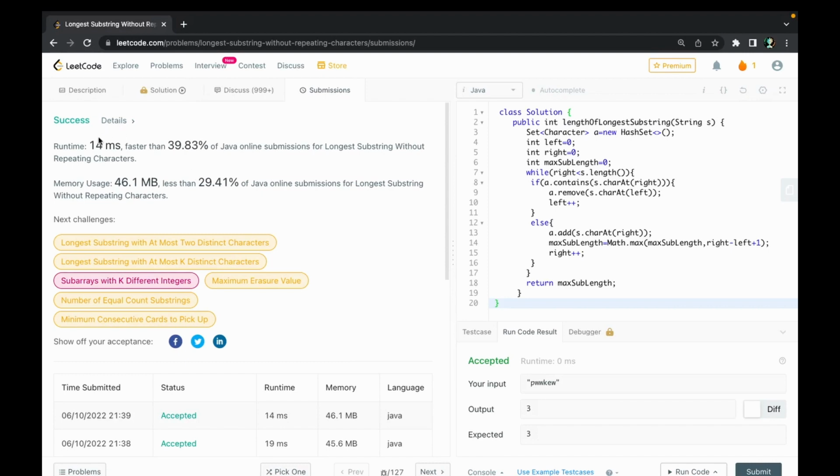Yeah, our solution got submitted, and although it is showing 14 milliseconds, it is actually one of the fastest ways to do this problem, and this was the solution.